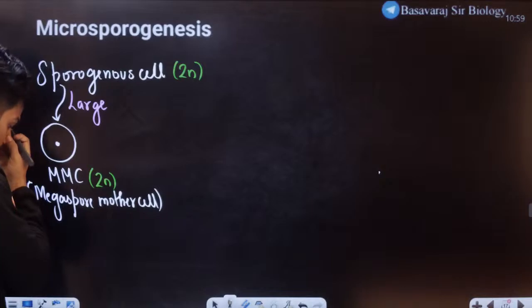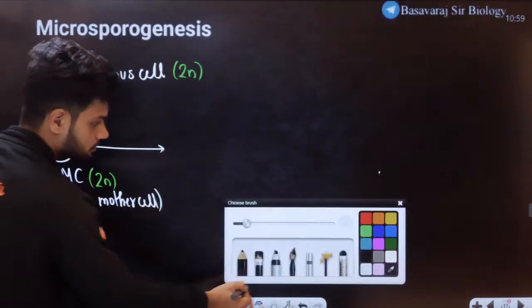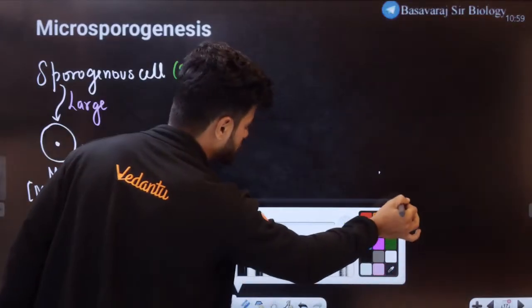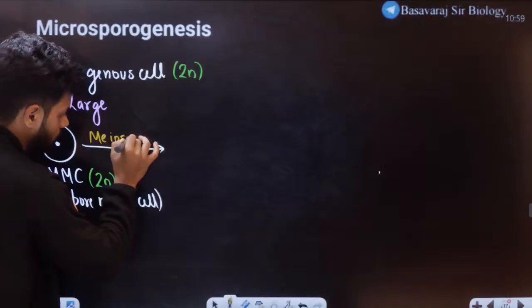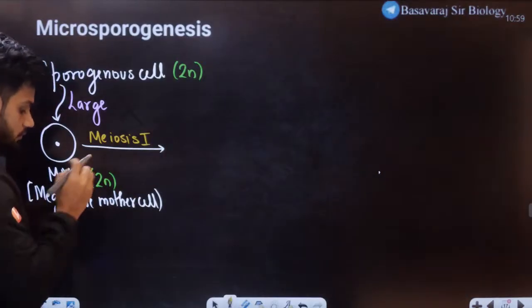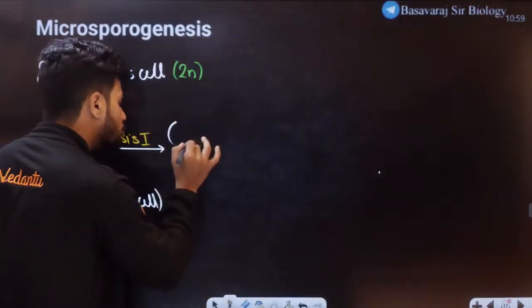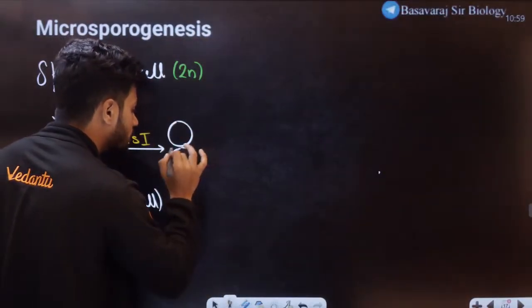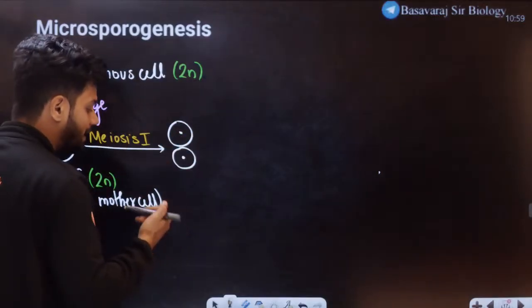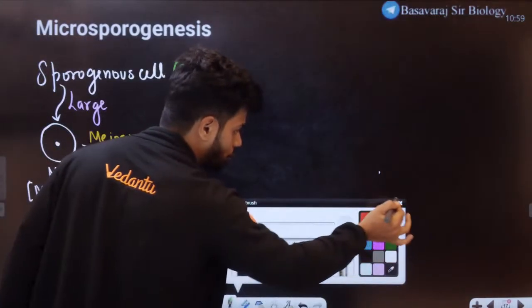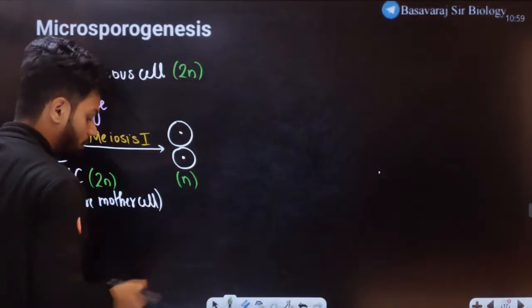Now this MMC, students, undergoes a process called reduction division, meiosis 1. After meiosis 1, what happens, students? We get two cells. Can anyone tell me, are these two cells haploid or diploid now? Obviously, after meiosis 1, they become haploid in nature.